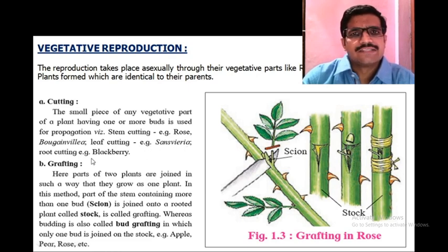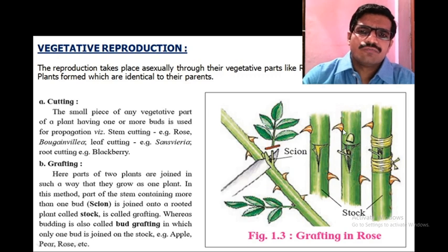For root cutting, the example is blackberry. In cutting, a small part of the plant body is cut with the help of a knife or scissor, and it is rooted in the soil. After a few days of continuous watering, there is formation of a new plant body from the cutting.